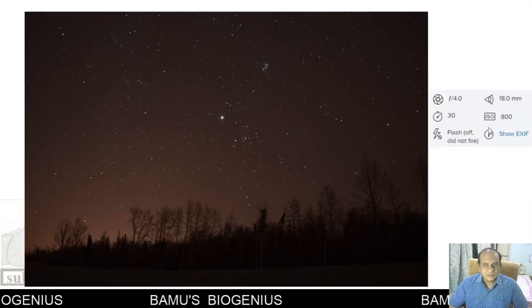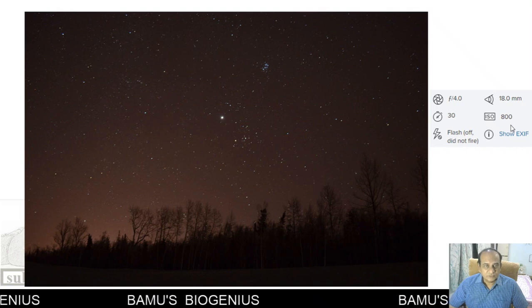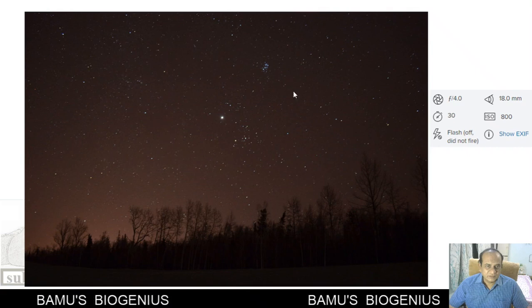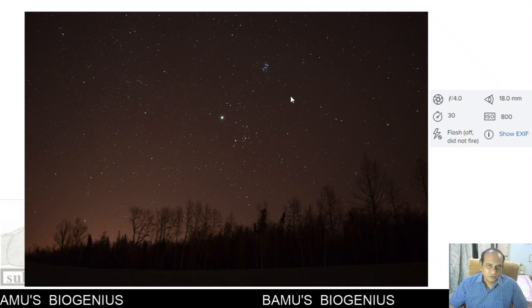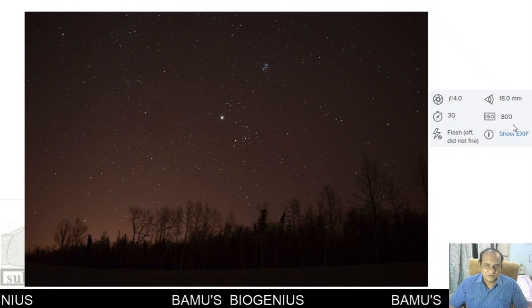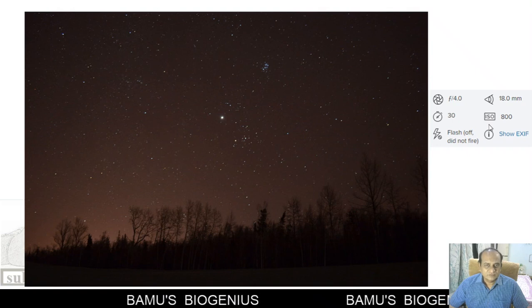Another photograph here is at ISO 800. Most of the time, for celestial photographs, we want to take a photograph in the night, but if you want to capture the illumination in the sky, then you can use a high sensitivity film, or you can adjust your camera to ISO 800.